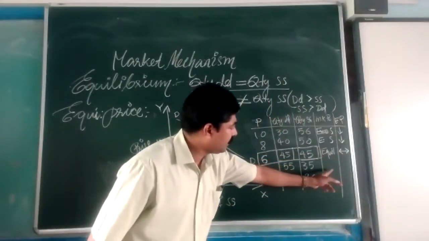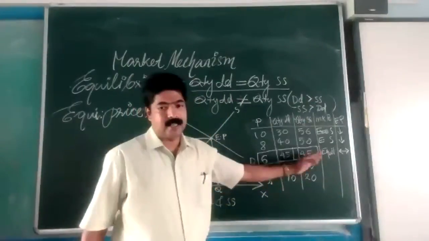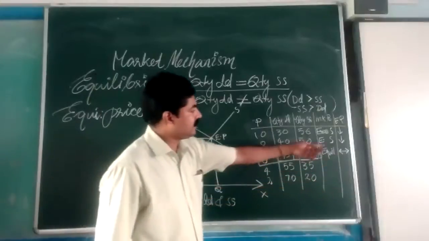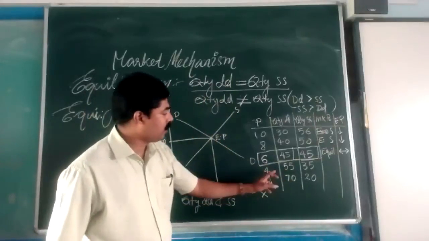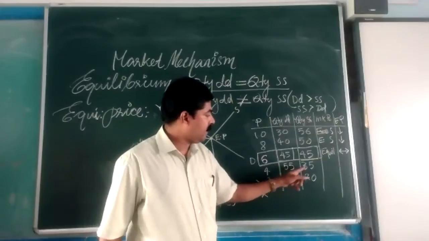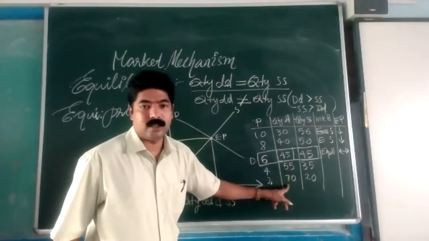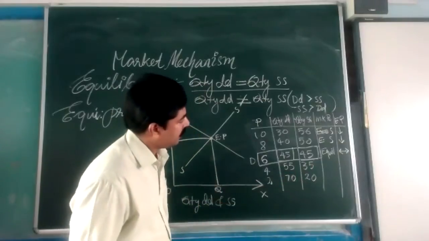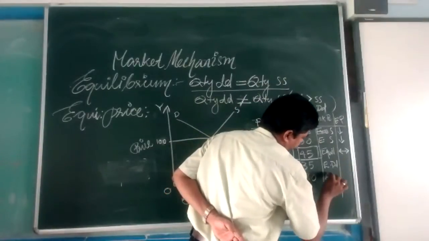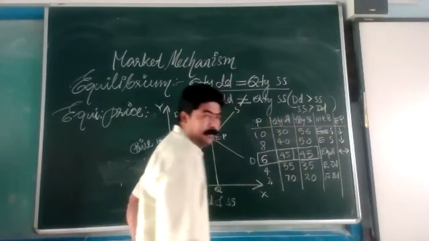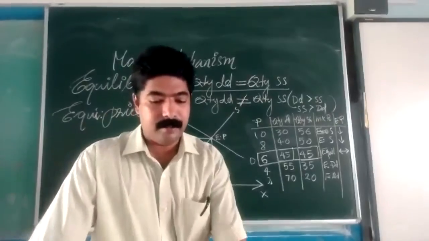Now come to the other stage. If this is 4 and 5, 4 and 2 prices, what are the conditions? Another disequilibrium. So this is a disequilibrium condition. Same way here we can ask, what is more here? 55 demand, 35 supply. What will be more? Demand is more. In both cases you can see demand is more. So here we will write excess demand. Now what is the condition of excess demand? How can we define excess demand?